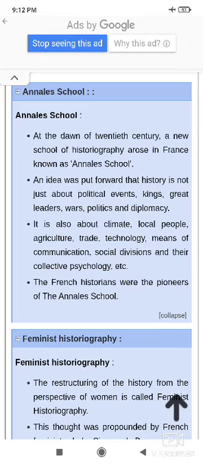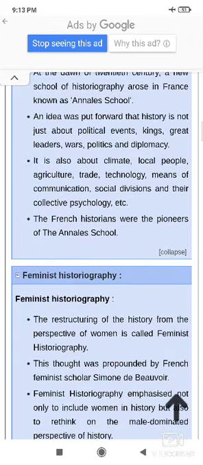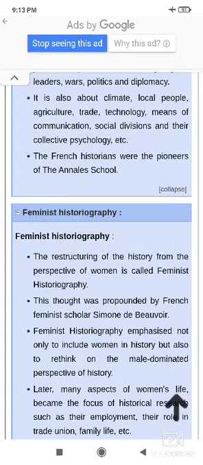First of all, we talk about the Annales School. When you write a short note about the Annales School, first of all we write the point like this: at the dawn of the 20th century, a new school of historiography arose in France, known as the Annales School. An idea was put forward that history is not just about political events, kings, great leaders, war, politics, and diplomacy. What is the central idea of it? It is also about the climate, local people, agriculture, trade, technology, means of communication, social division, and their collective psychology. The French historians were the pioneers of the Annales School.